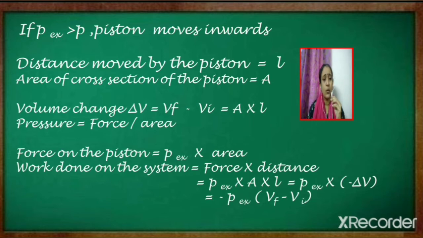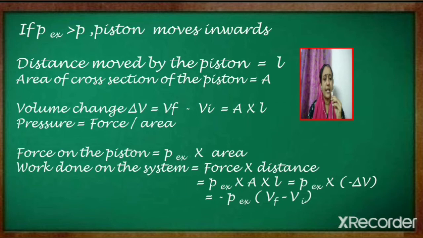But force is equal to P external into area. So we get work done on the system as equal to P external into A into L. But we know that A into L is equal to delta V. So work done on the system is written as equal to P external into minus delta V, or it is equal to minus P external into V final minus V initial.